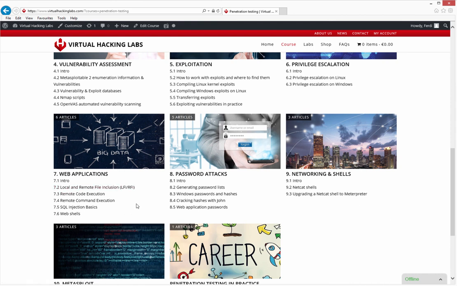Web applications are a very important aspect of the courseware, as you'll find in the labs a lot of web applications. We'll learn how to include local and remote files. We'll learn how to work with remote code execution vulnerabilities and how to exploit them. The same applies to remote command execution. We'll be covering the basics of SQL injection. And in the last chapter we'll be learning how to work with web shells.